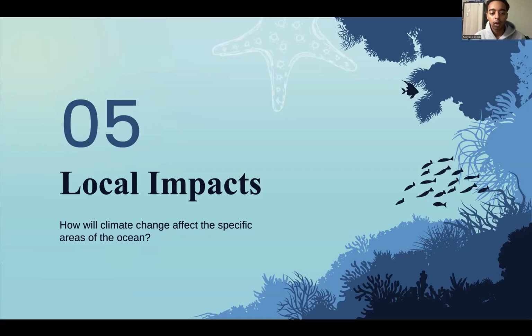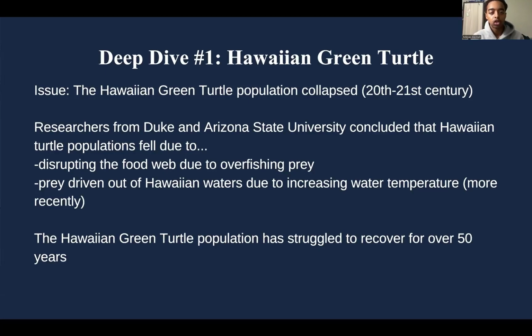Local impacts. How will climate change affect the specific areas of the ocean? All right, so we're going to take a quick little deep dive into the Hawaiian green turtle species. The issue was the population collapsed between the 20th and 21st centuries. Researchers from Duke University and Arizona State University concluded that the populations fell due to one, disruption of the food web due to overfishing, and two, the prey were driven out of the Hawaiian waters due to increasing water temperature. The Hawaiian green turtle population has struggled to recover for over 50 years.